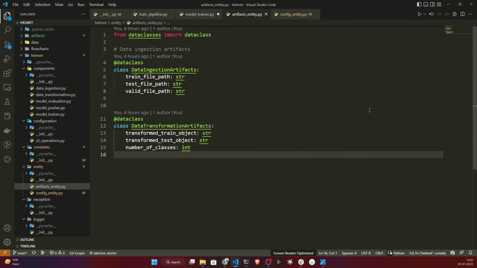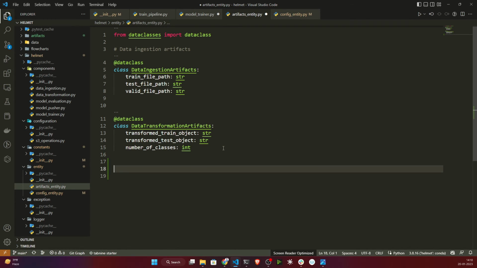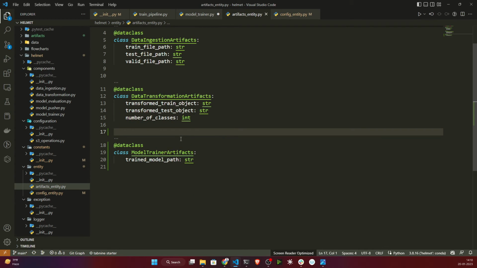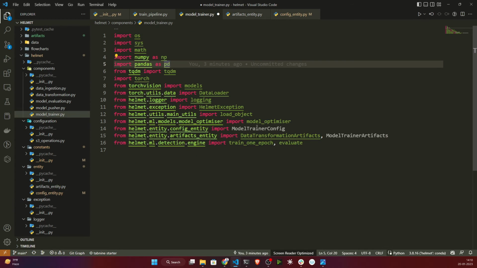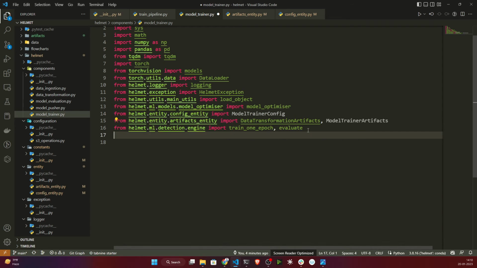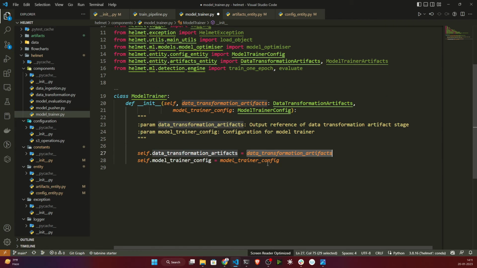Now I'll do my artifacts entity. Artifacts is nothing but you just need to return the train model path. That's it. So this is the train model path I'm just returning. Now I'll open my model trainer. Now everything is accessible. First of all I will initialize one model trainer class here, and I'm initializing my transformation artifacts and model trainer configuration.